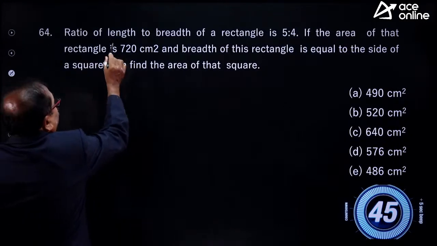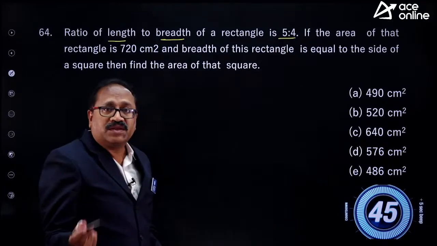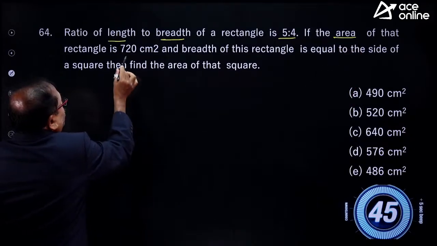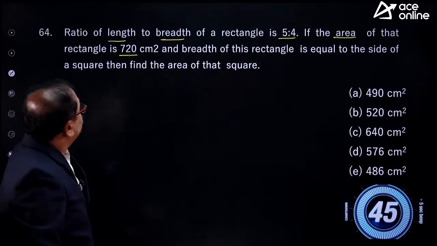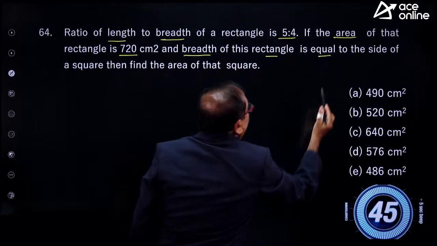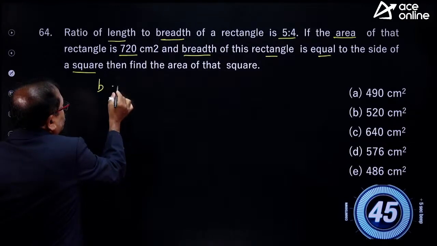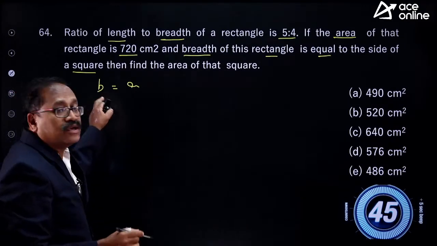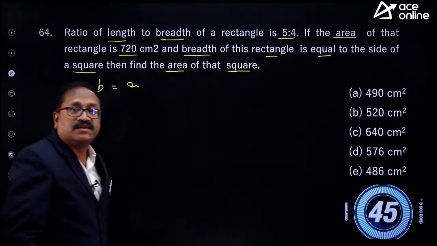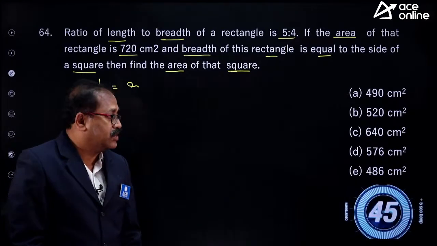Come on, Appal Naidu. The ratio of the length and breadth of a rectangle is 5:4. We can take it as 5x and 4x. And the area of the rectangle is 720 square centimeters. The breadth of the rectangle is equal to the side of the square. So it is given that B is equal to A, where B is the breadth of the rectangle and A is the side of the square. Then find the area of the square. Can you do it? Yes, try this. Your 45 seconds starts now.